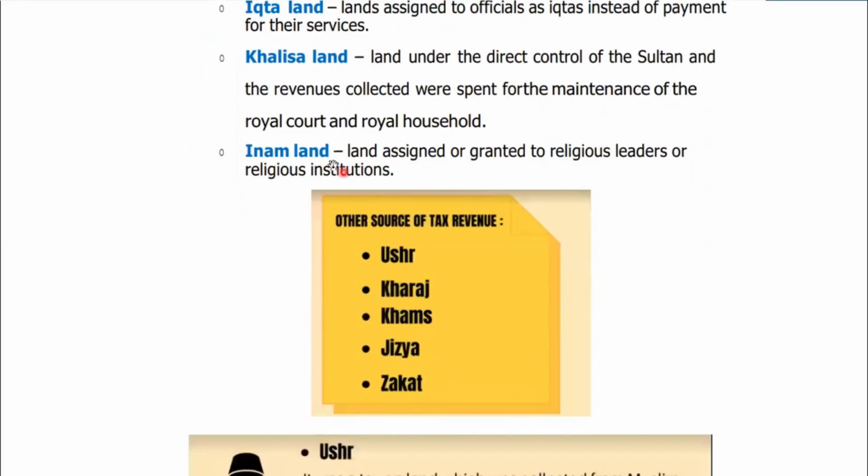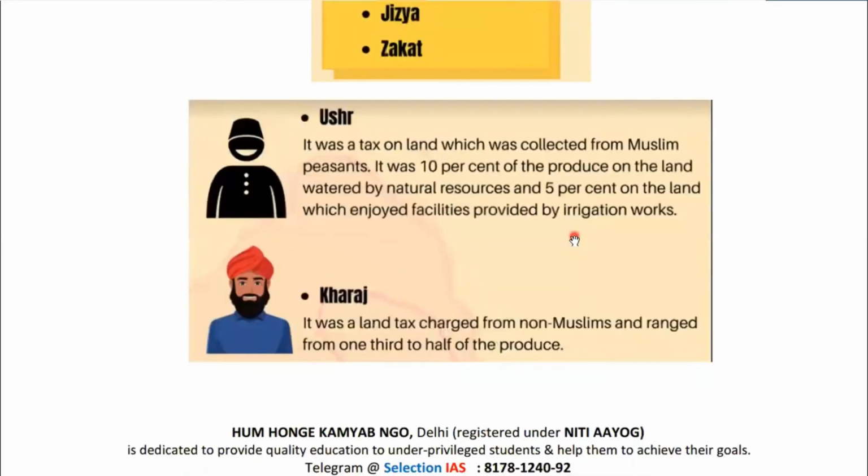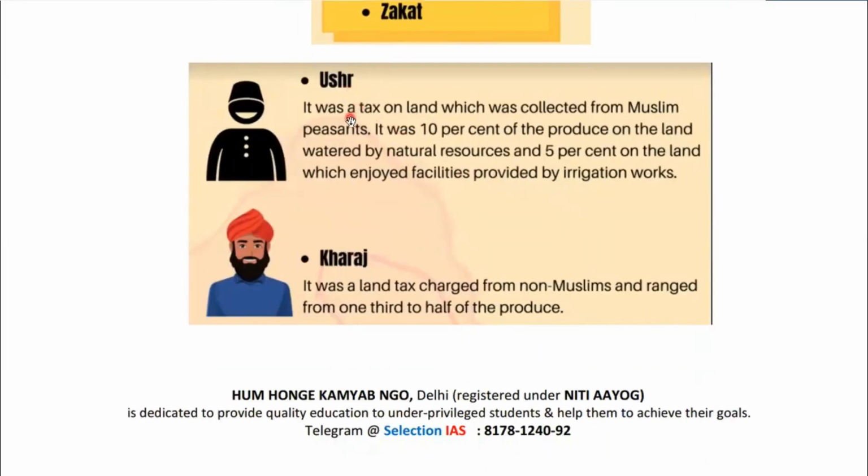Apart from these three land systems, there were some other sources of tax. Okay, so it was Usr, Kharaj, Khams, Jizya, and Zakat also, right? Now let me tell you the basic meaning of all these keywords. Usr was a tax on land which was collected from Muslim peasants.